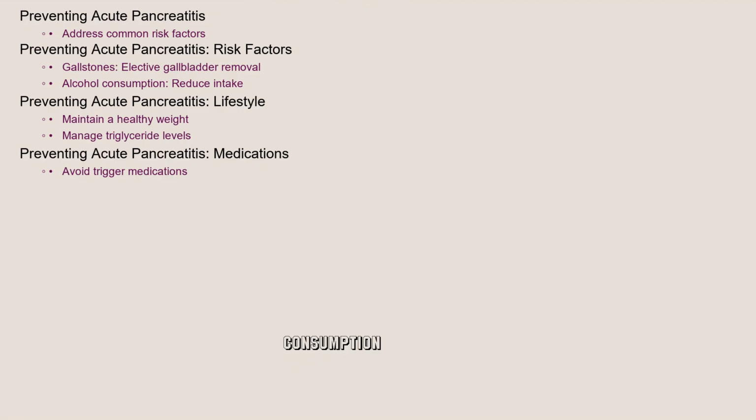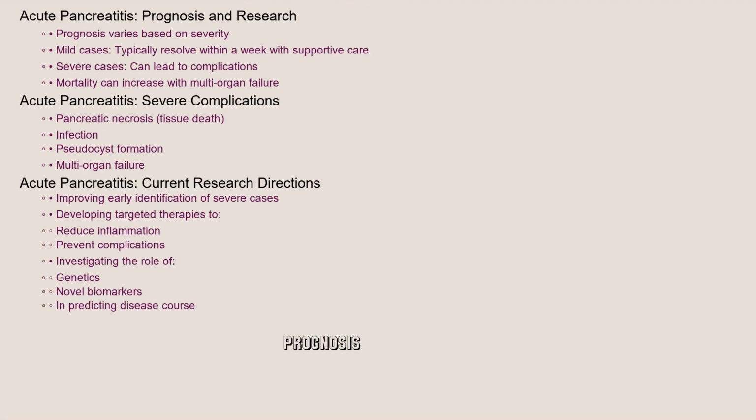Reducing alcohol consumption is crucial for preventing alcohol-induced pancreatitis. Maintaining a healthy weight, managing triglyceride levels, and avoiding medications known to trigger pancreatitis can also play a role in prevention. The prognosis for acute pancreatitis varies depending on the severity of the condition. Most cases of mild acute pancreatitis resolve completely within a week with supportive care.